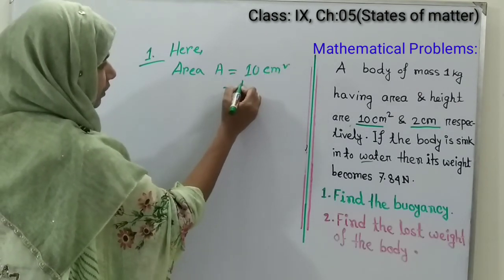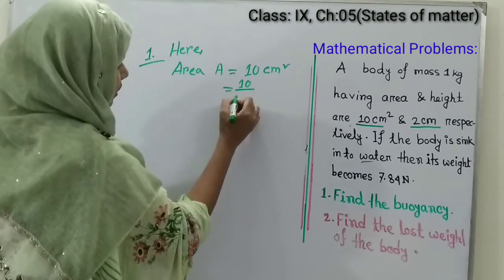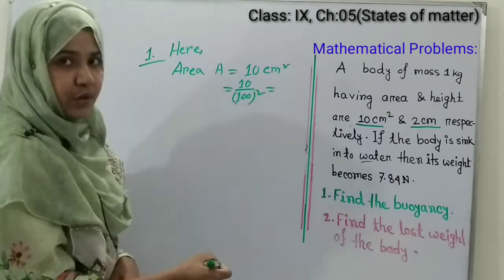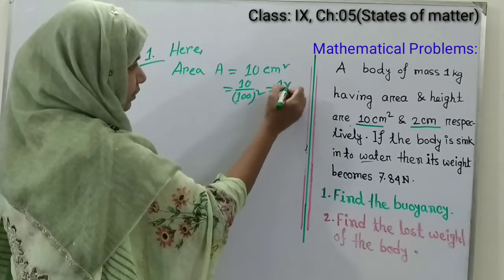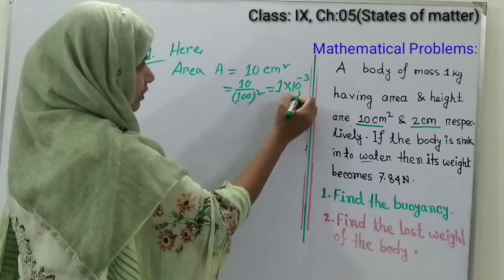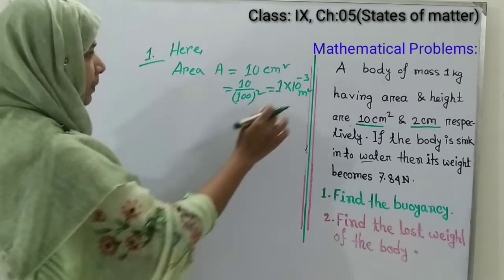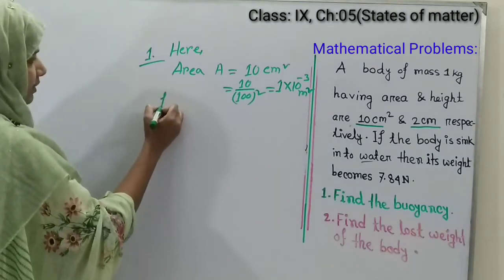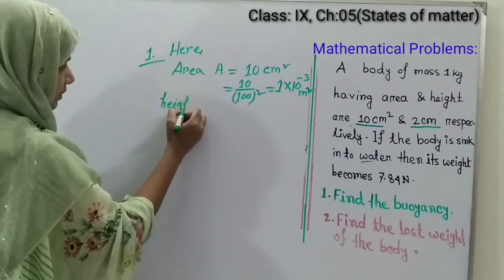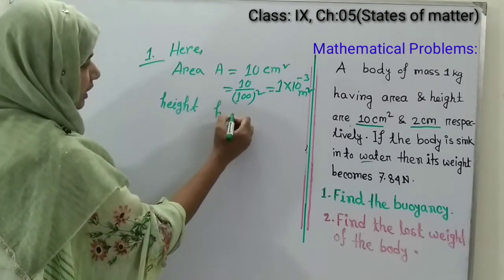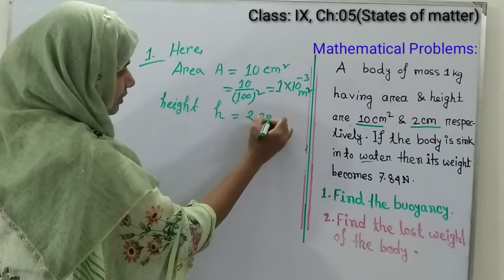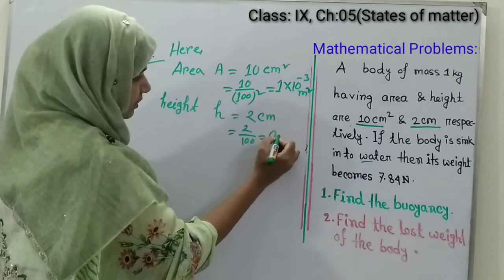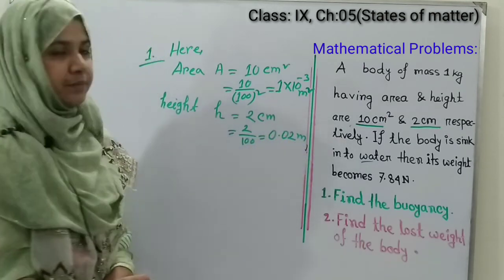So now we have to convert this centimeter square into meter square. That means we have to divide it by 100 square. Now we get the answer is 1 into 10 inverse 3 meter square. Our second information is height. Height h equals 2 centimeter, that means 2 divided by 100, that is 0.02 meter.